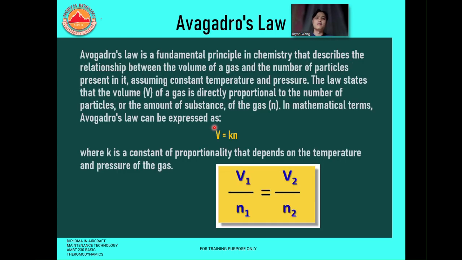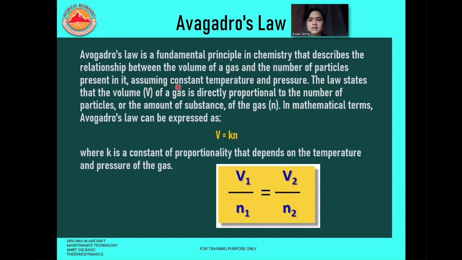So we have learned about Boyle's law and Charles' law. The third law we are going to study is Avogadro's law. So what is Avogadro's law? It is a fundamental principle in chemistry that describes the relationship between the volume of a gas and the number of particles present in it, assuming constant temperature and pressure.